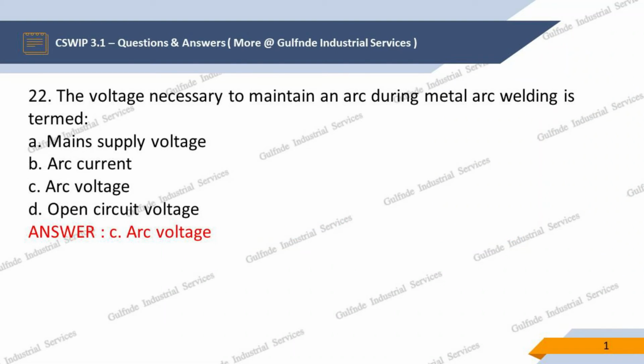Question 22. The voltage necessary to maintain an arc during metal arc welding is termed, options are: A. Mains supply voltage, B. Arc current, C. Arc voltage, D. Open circuit voltage. Our answer is A. Mains supply voltage.